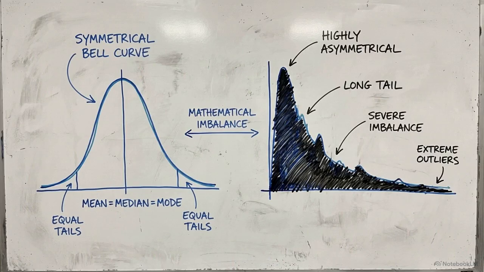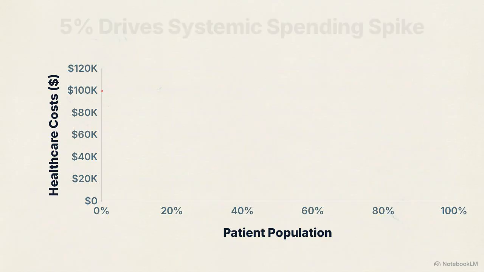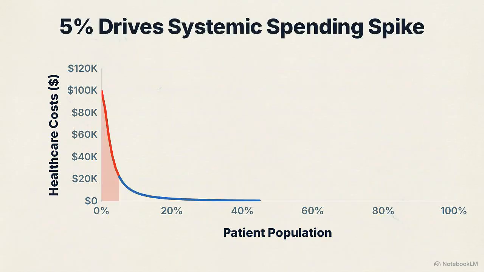When algorithms look at these financial records, they see severe mathematical imbalances. Healthcare costs do not follow a normal symmetrical distribution curve. This graph illustrates what data scientists call the 5% rule.